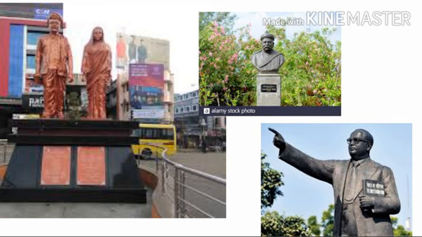Through them we get information about the leader, what contribution they made to society, and their biographical sketch. So statues and memorials are very important, as they provide information about a particular period or person.